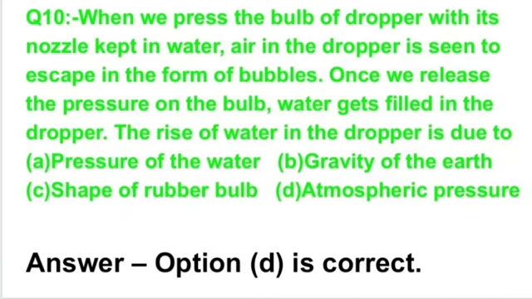The rise of water in the dropper is due to, these are four options: first is pressure of water, second is gravity of earth, third is shape of rubber bulb, and the last option is atmospheric pressure. So the answer is, the rise of water in the dropper is due to atmospheric pressure.